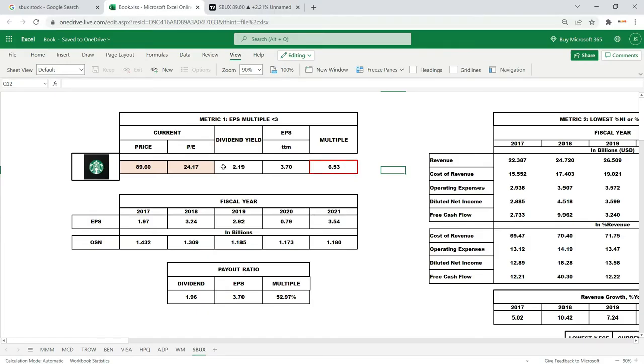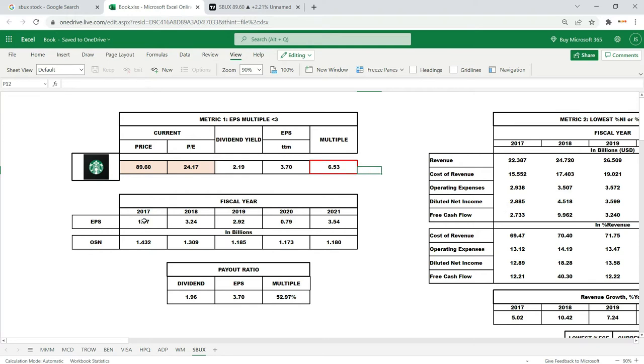First metric, we want an EPS multiple lower than 3. It's 6.53. EPS multiple is PE divided by the EPS. PE is the price we pay for in a stock. Stock price is just an agreement between the market participants on how they value the company at that time. It's expensive, but is it worth paying for?